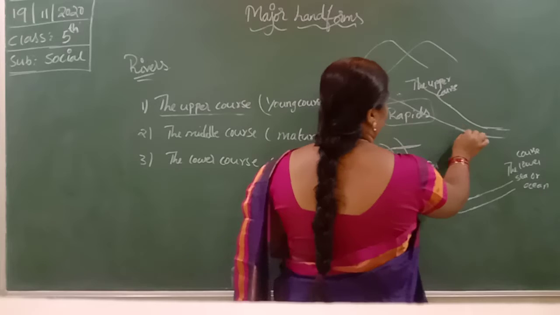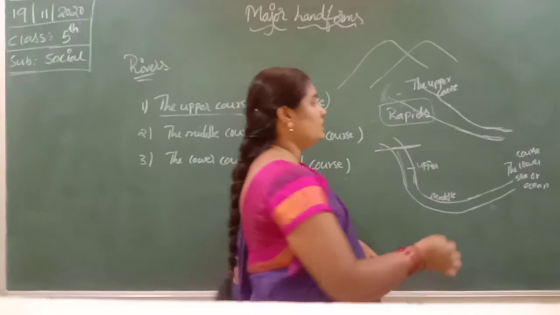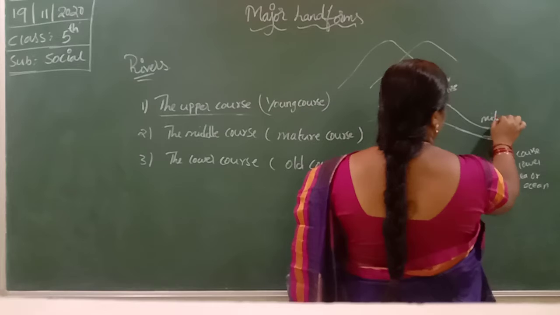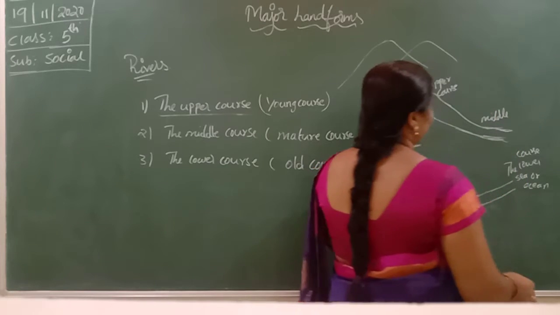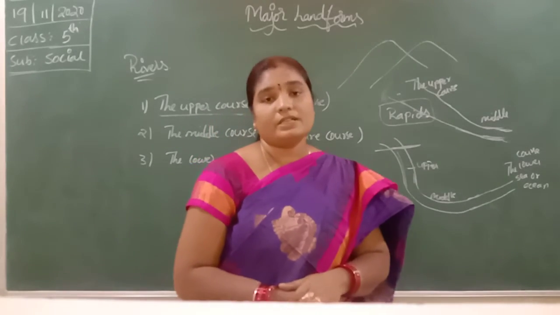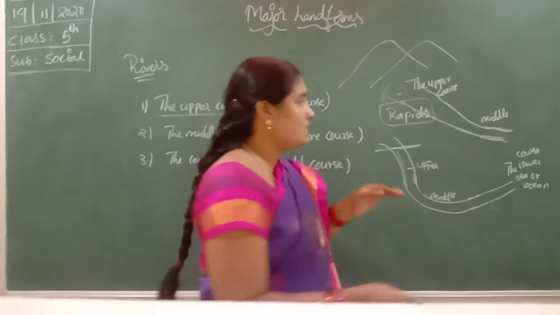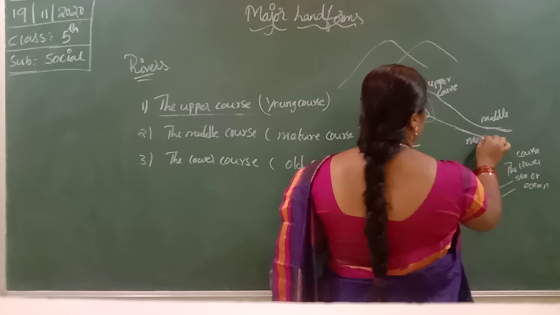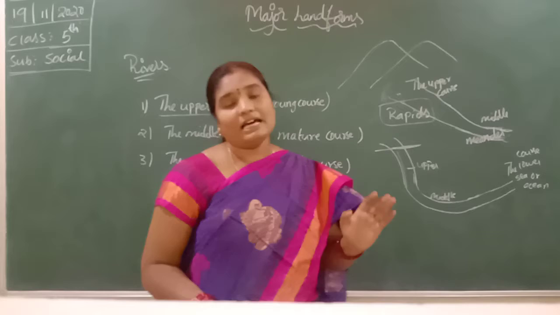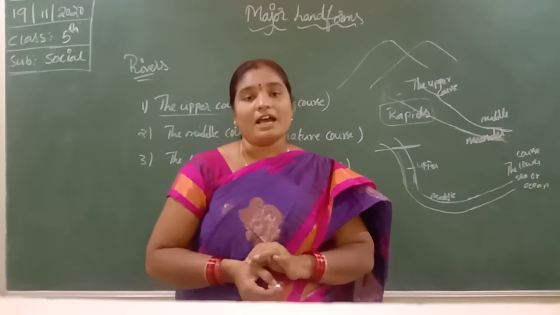When they reach the plains, the fastness of the river slows down, so it is known as the middle course. In the middle course, the river forms loops. The forming of loops is known as meanders. For example, the Ganga river forms meanders in Allahabad and Varanasi.